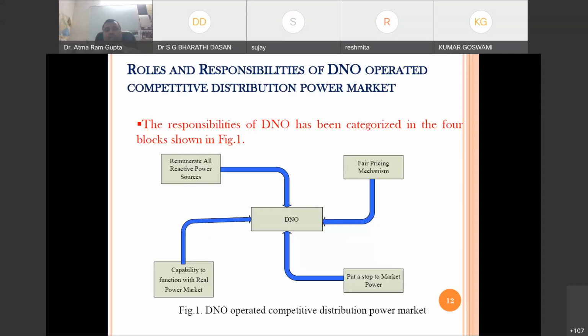Say, for example, one power producer provides reactive sources, which are one of the main ancillary services. The DNO will remunerate all reactive power sources. It will ensure a fair pricing mechanism. It will provide the capability to function with the real power market, and it will also put a stop to market power. So this marketing concept is also there.